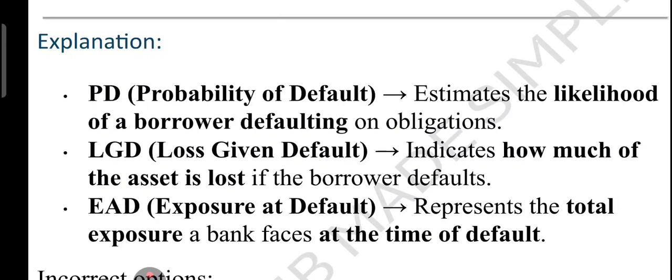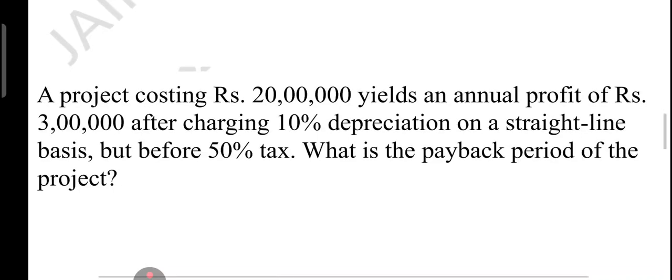So an easy way to remember is PD means probability of default, LGD means loss after default, and EAD means exposure at the time of default. P means probability, L means loss, and EAD means exposure. Just remember it. That's it. Now have a look at this particular question.